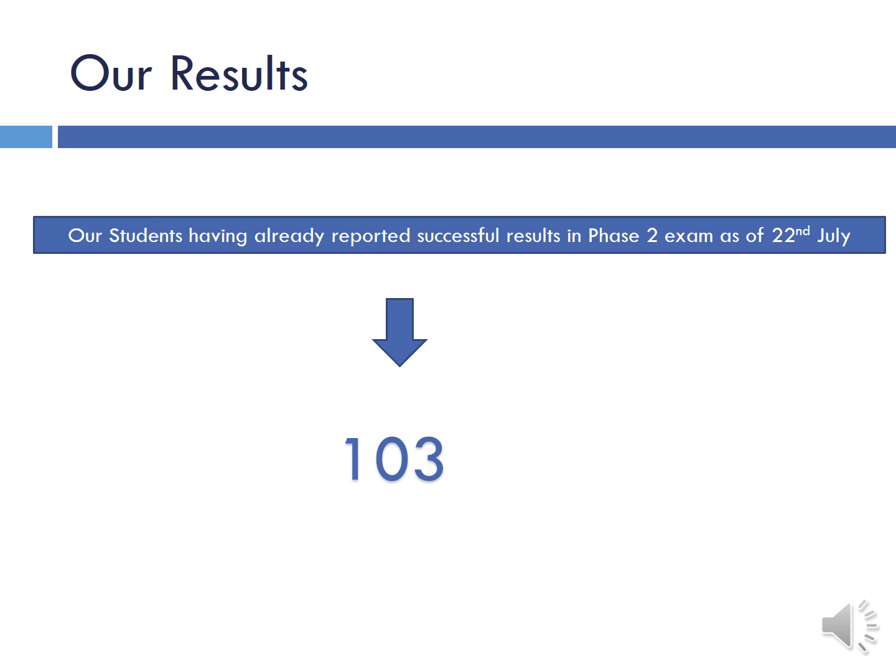Now, our results: we are very happy to announce that almost 103 students have reported successful results in the Phase 2 exam as of 22nd July, when this video was made. By the time this video is uploaded, you will surely come to know that more people have reported successful results, and we are expecting this number to increase by another 20 or 23.